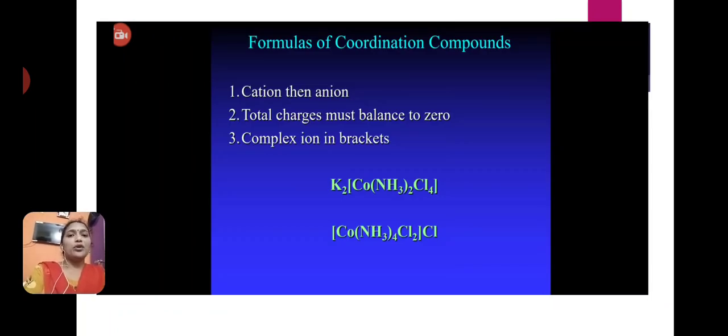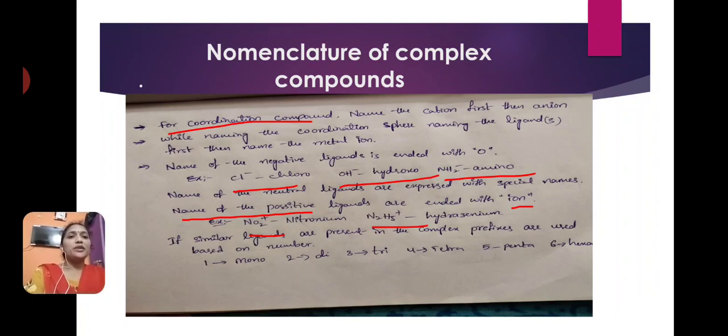Next, formulas of coordination compounds. Cation, then anion; the total charge must balance to 0; the complex ion is written in brackets. These are the formulas. Nomenclature of complex compounds: first we have to write the cation, next the anion. And if the complex compound has a metal atom and ligands, first we write the ligands, then the metal atom.